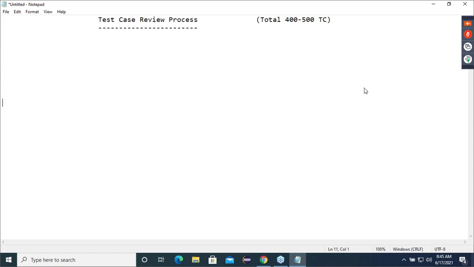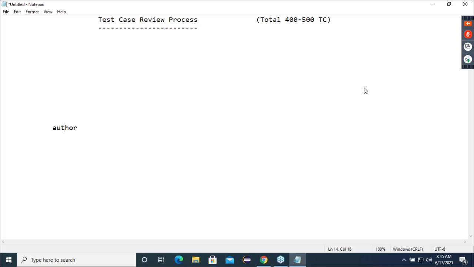Okay. Let me teach you the process, guys. Very simple diagram I'll draw here. Before that, let me write this. There is one person called as an author.